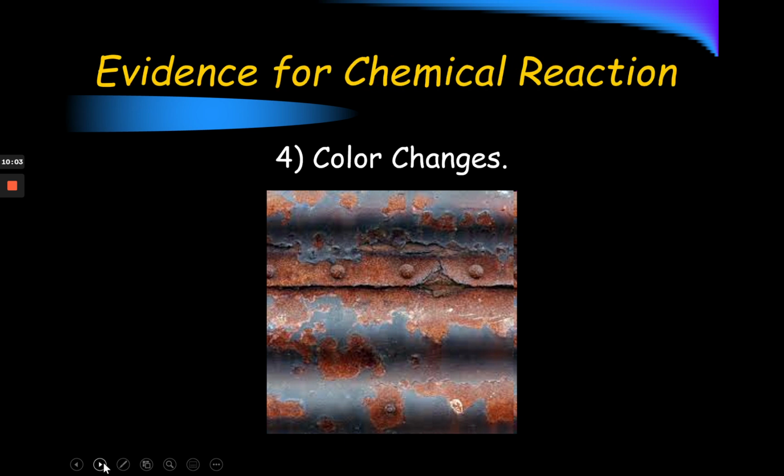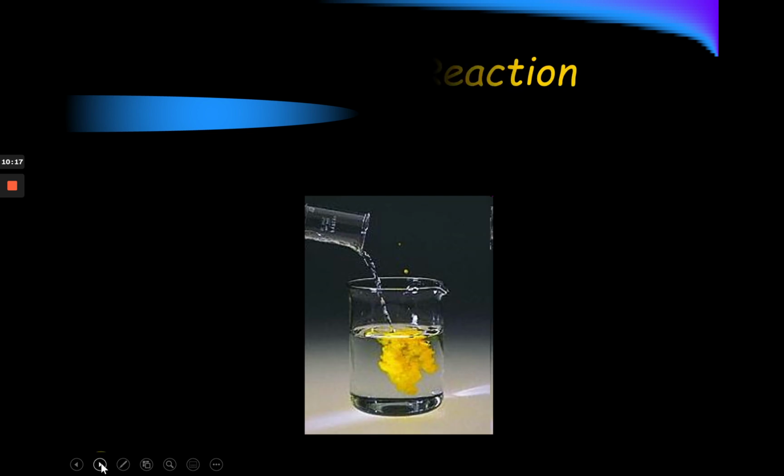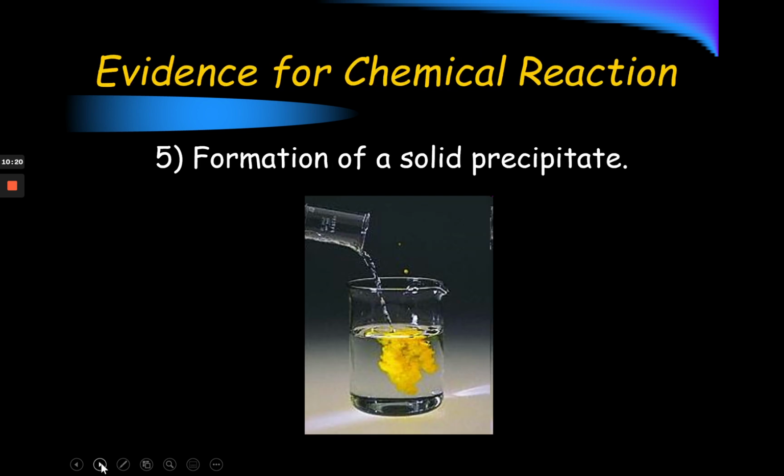We might also see a color change. This one is illustrating that the iron has turned into rust, iron oxide, and we can see that in the picture there, that red speckled appearance. And number 5, the formation of a new precipitate. Here they're pouring two liquids together, and what you see happening is a precipitate, a solid, is forming. So they're creating something new.